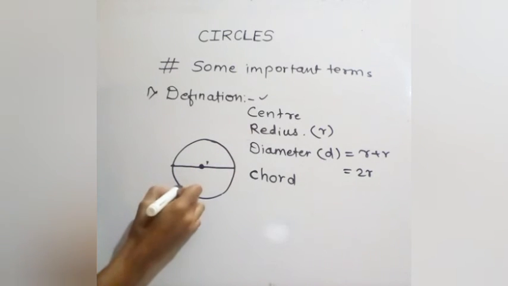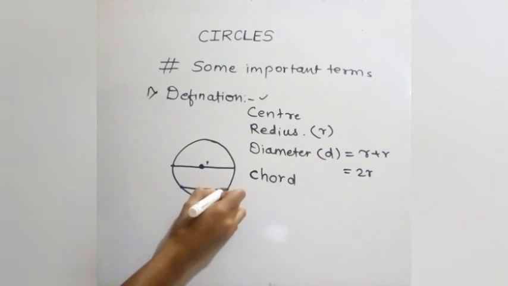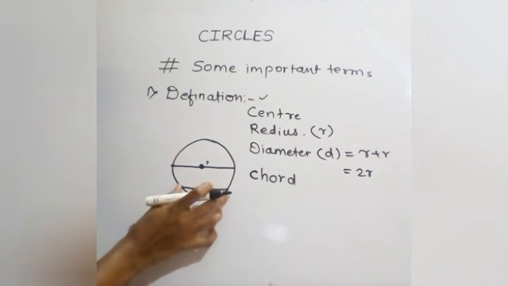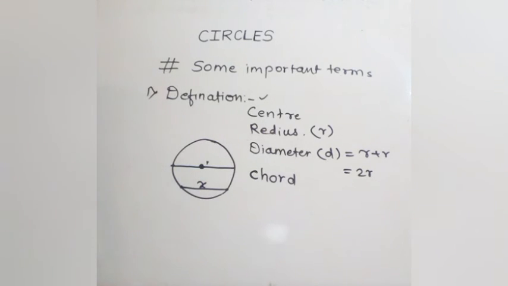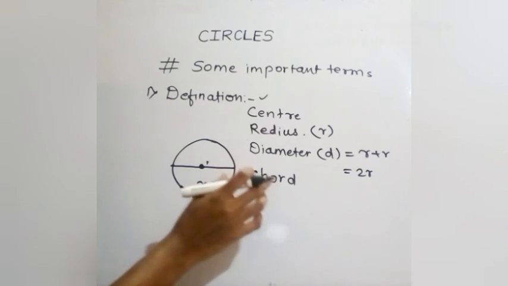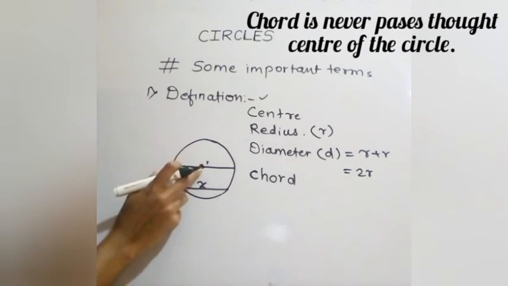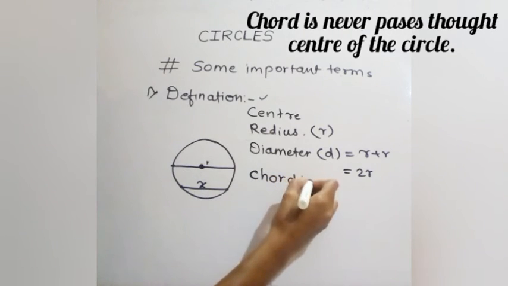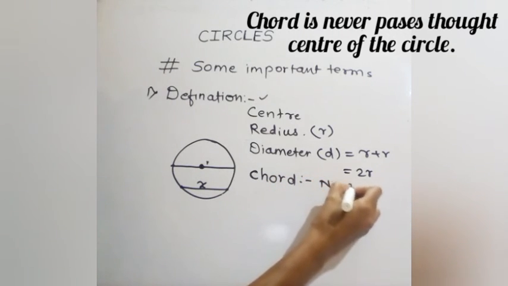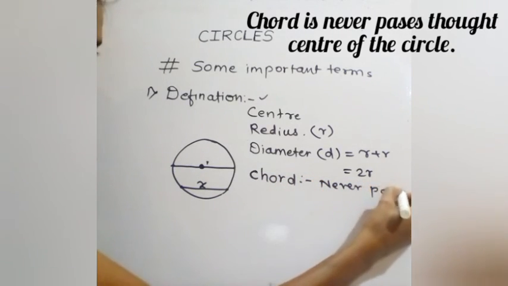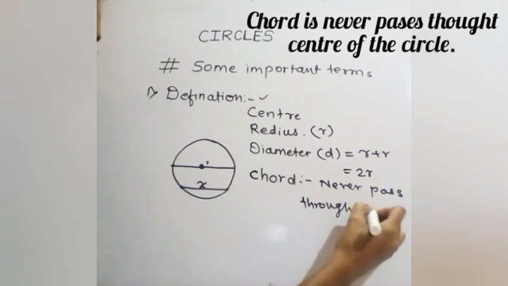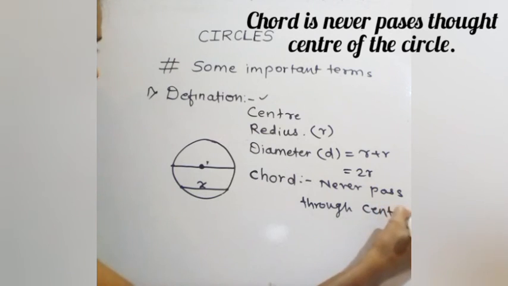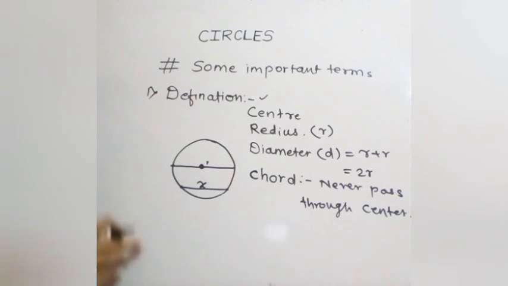What is a chord? Take any 2 points on the circle and connect them. This is the chord. A chord never passes through the center of the circle. This is what is called a chord.